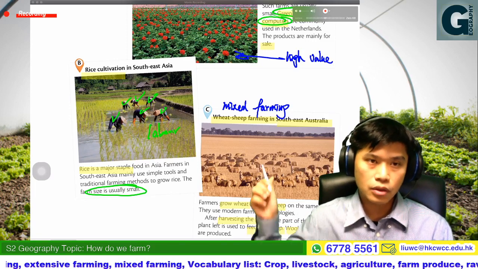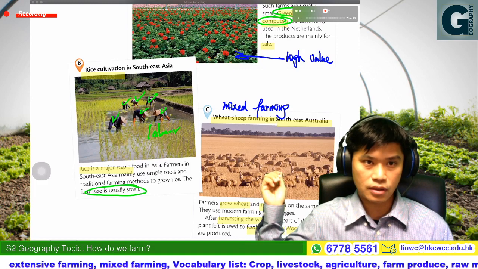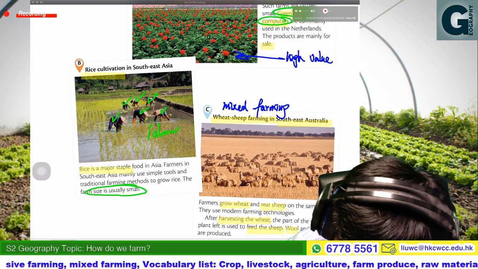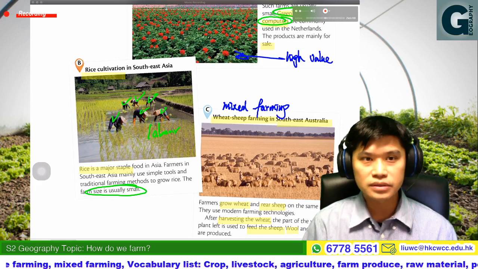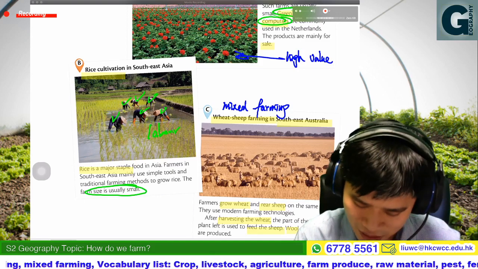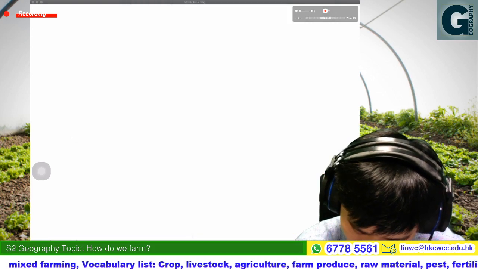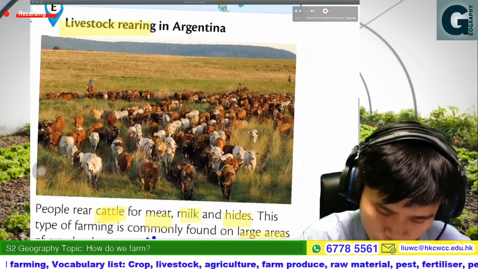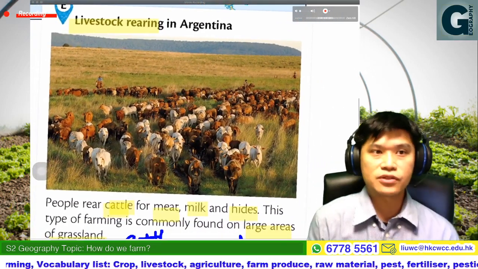But you may compare to the next one, C. Can you see any labor? I can't see any, or maybe they're not working. But what about this one, the livestock rearing?